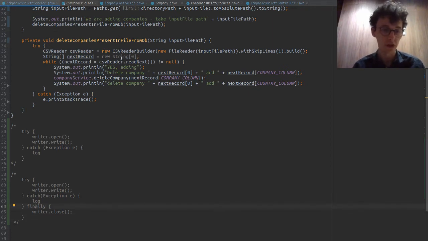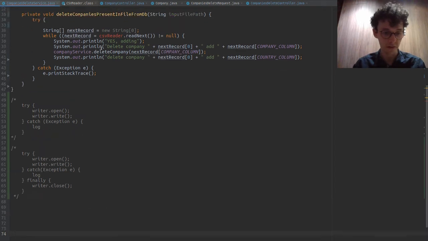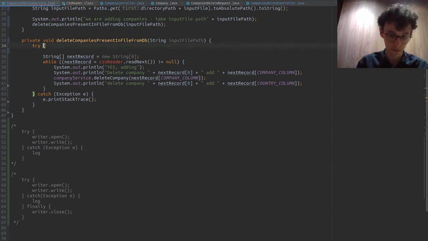Now there is a third structure, and let's see if this is doable, because I don't know about CSV reader specifically. But let's try this.